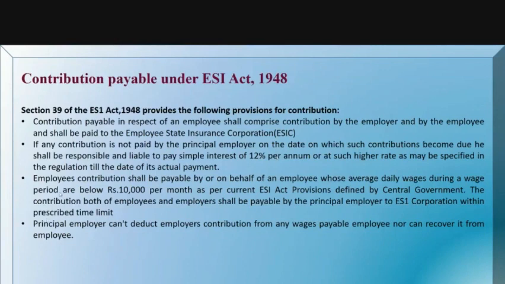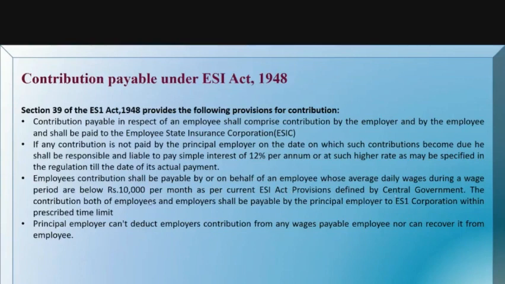And the employee's contribution shall be payable by or on behalf of an employee whose average daily wages during a wage period are below rupees 10,000 per month as per current ESI Act provisions. So it is defined by the central government.